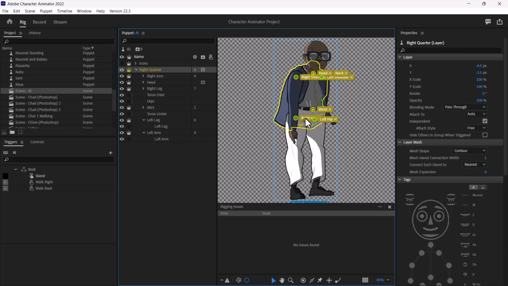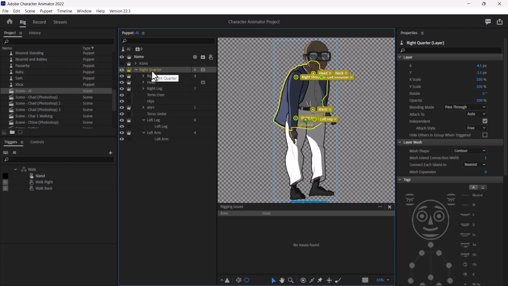This is more or less the character standing on the right quarter, and it's not right profile. So this is just a name.